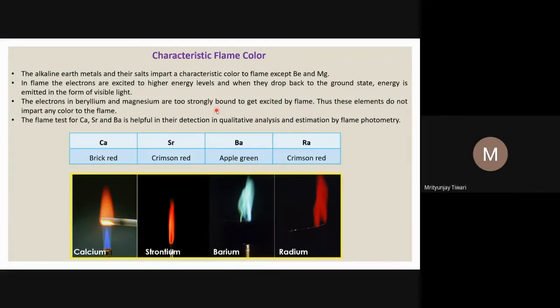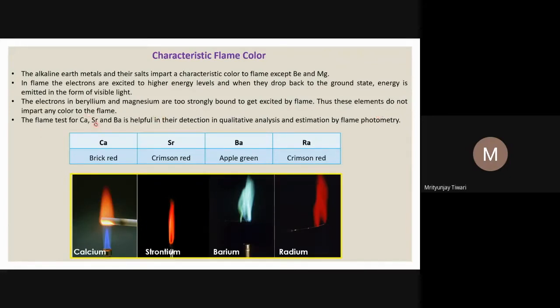and even so, it doesn't mean they cannot be excited. They can be excited by supplying much more energy, usually not by the normal flame that we use in the laboratory. But even if they get back, that light will not be in the visible range, so we cannot perceive it. These electrons are so strongly bound because of the strong metallic character, they will not easily be excited by the normal flame used in the laboratory. Thus, these elements do not impart any color to the flame.